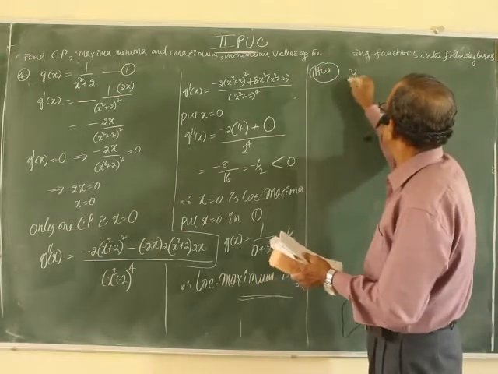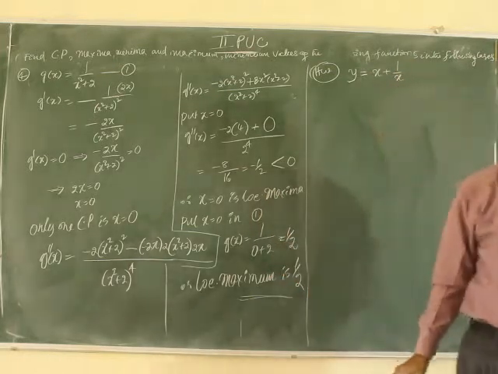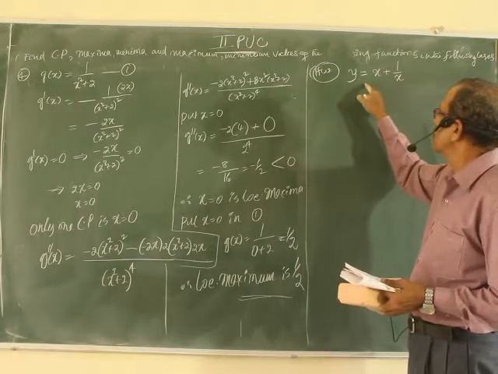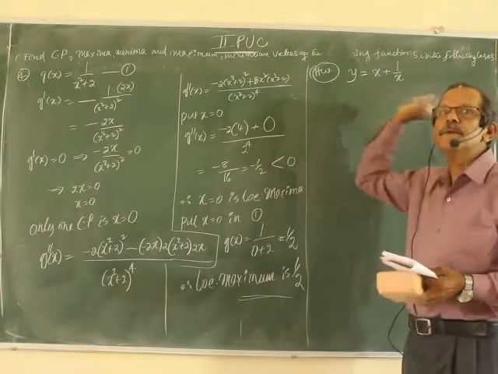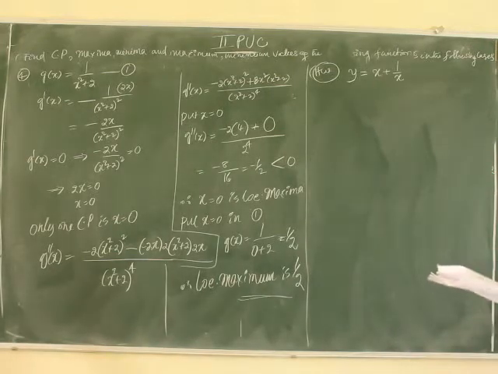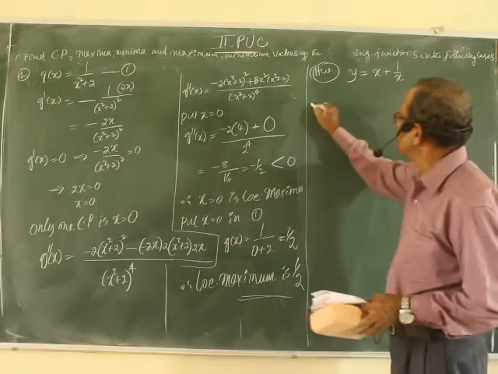Homework: y equal to x plus 1 by x. Try at home. Critical points, local maxima, local minima, local maximum and local minimum values. Over, no? Next, problem number 2.